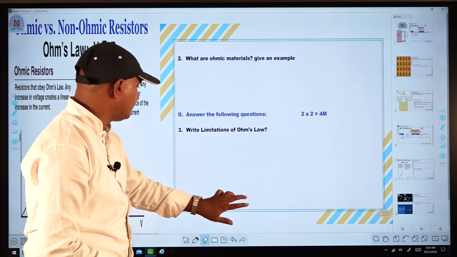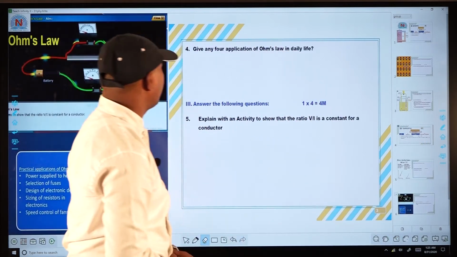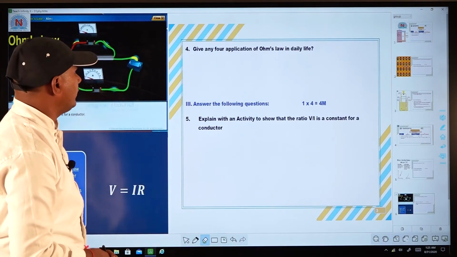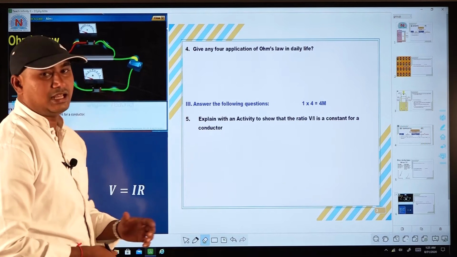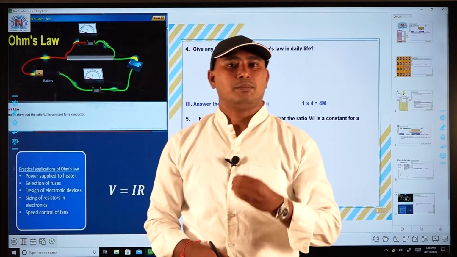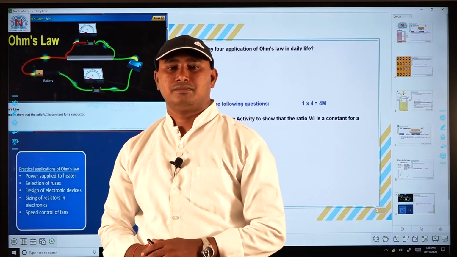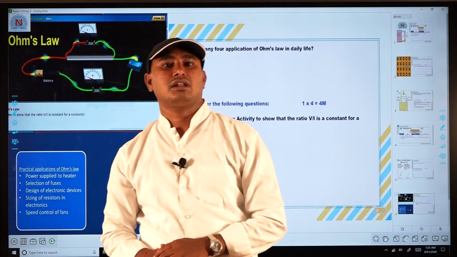Next, see here question number 4. See the question here: give any 4 applications of Ohm's law in daily life. You know very well what Ohm's law is: the potential difference is directly proportional to current at constant temperature, and also the V by I values are constant.